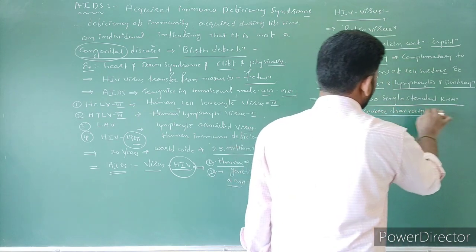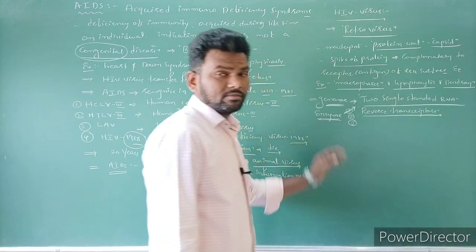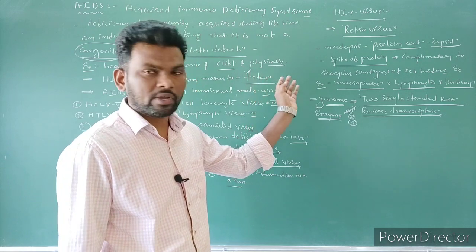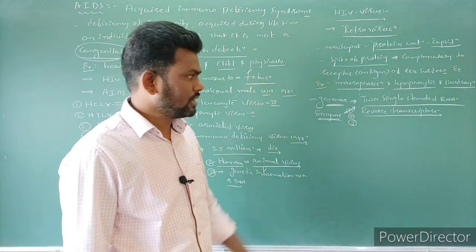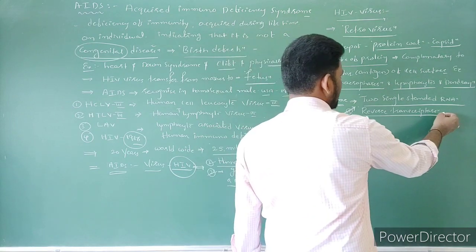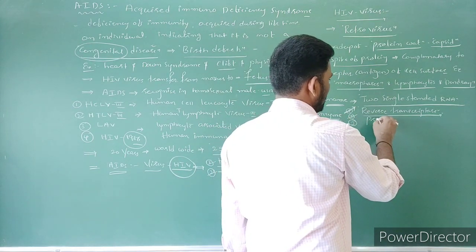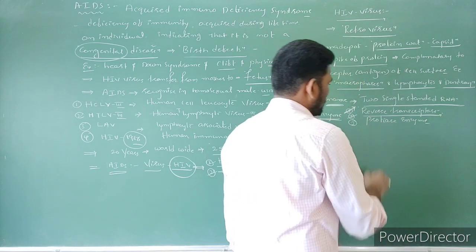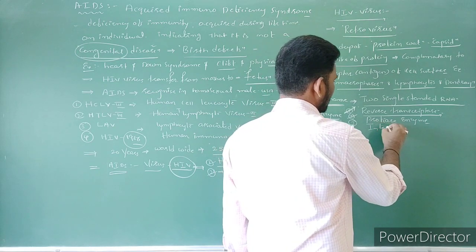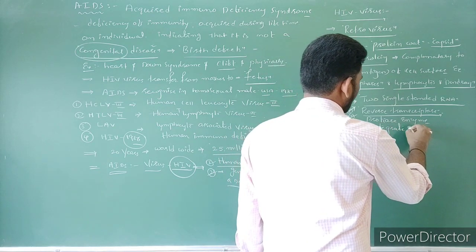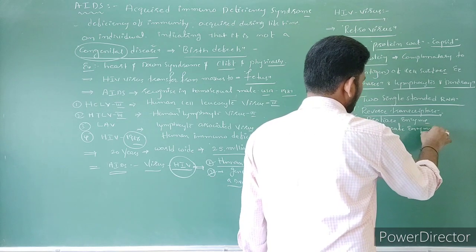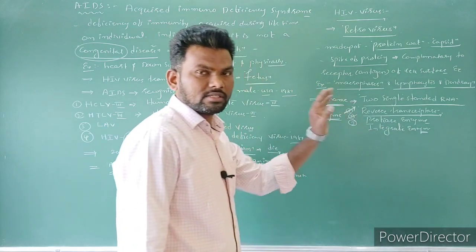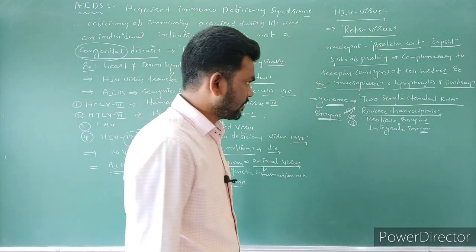Just recall what we discussed about reverse transcriptase in protein synthesis, the central dogma, the reverse method proposed by Temin. So the first enzyme is reverse transcriptase, the second one is protease, and the third one is integrase. So these three enzymes, two single stranded RNAs, and the protein coat.